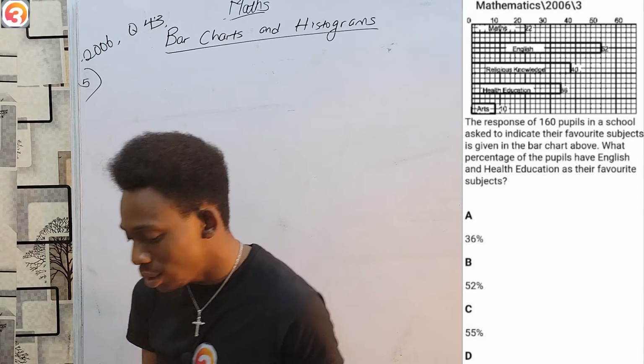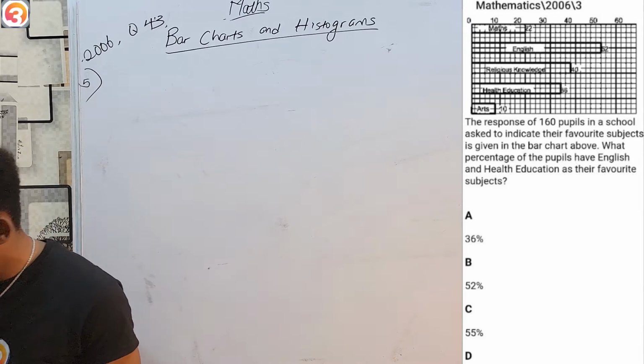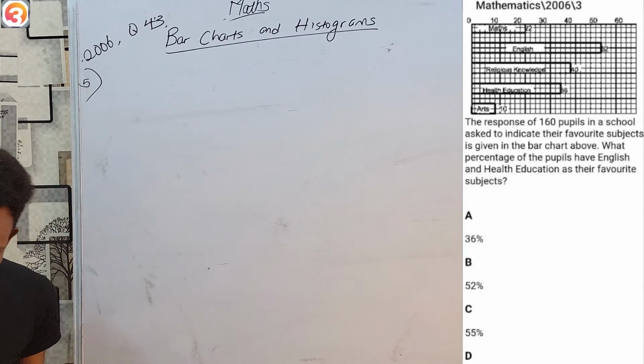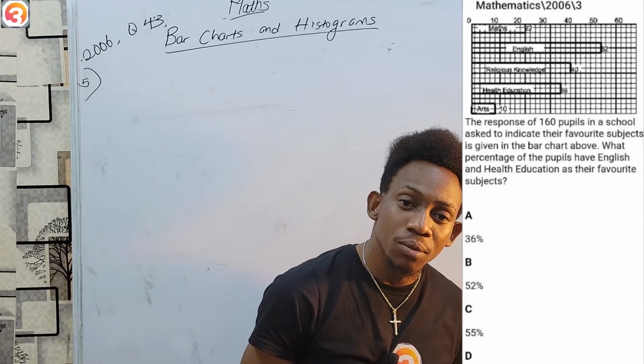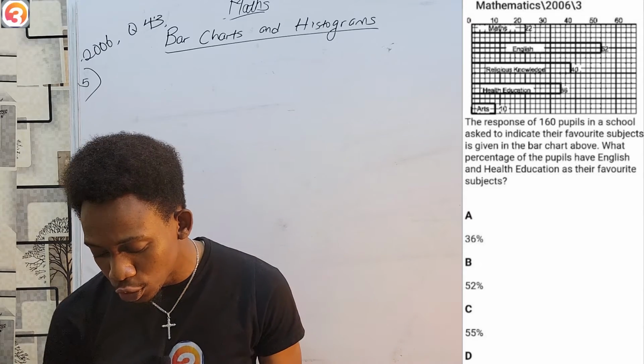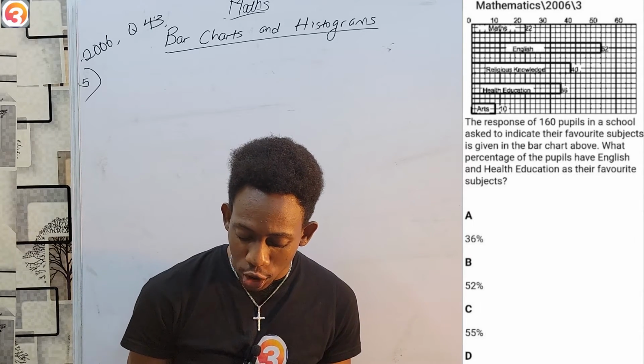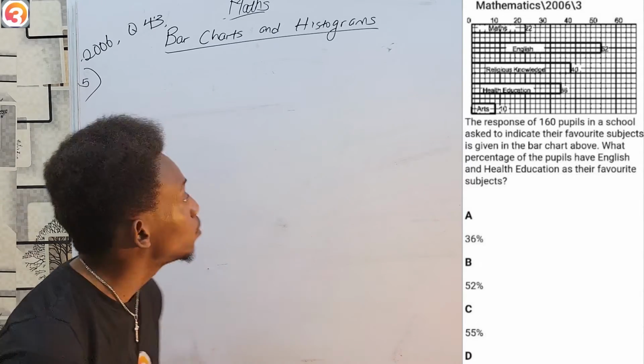When I look at my bar chart, there are 5 subjects there: maths, English, religious knowledge, health education, and arts. I'm being asked for the percentage of those that chose English and health education.